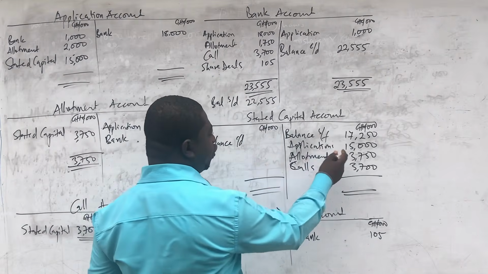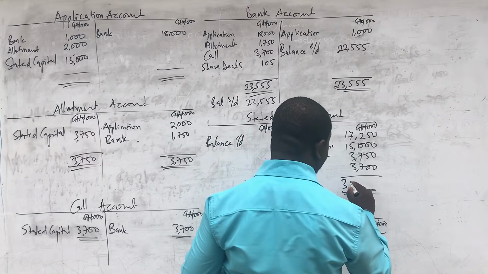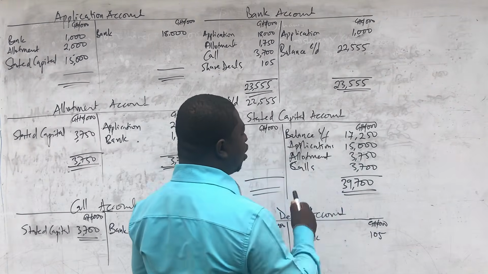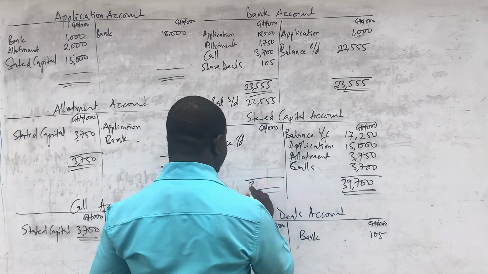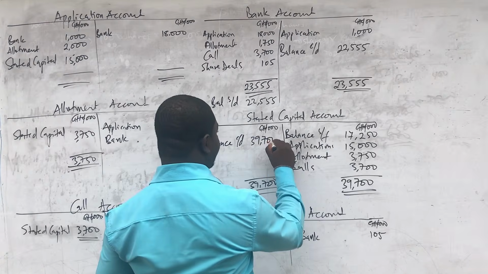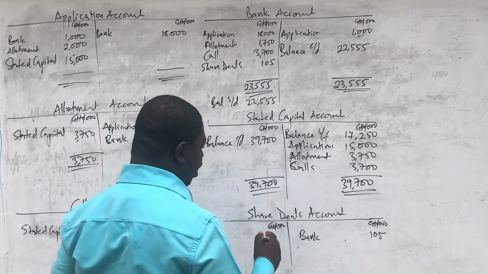So the difference, if you add up this credit side, we are going to have 39,700,000. So that is it. The 3 zeros are already up, so we'll put the same here, 39,700. And that is going to be the balance carried down on the stated capital account. Remember, there was a balance brought forward, so it has shot it up.